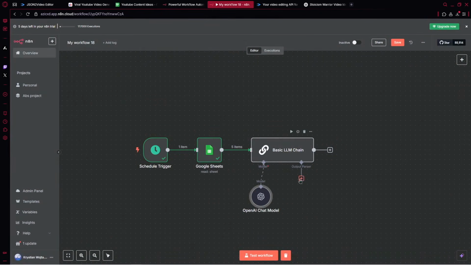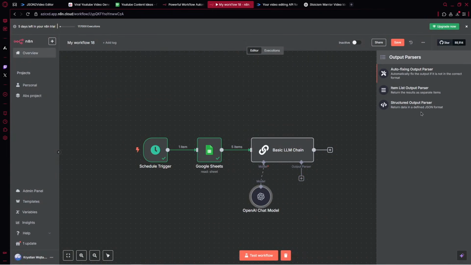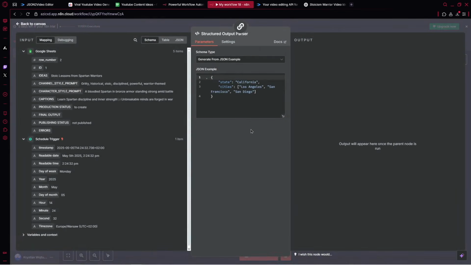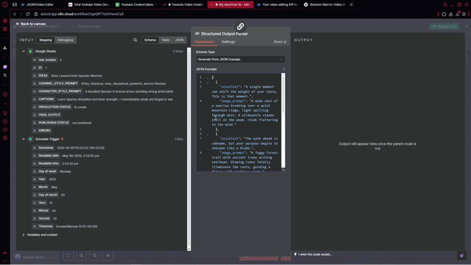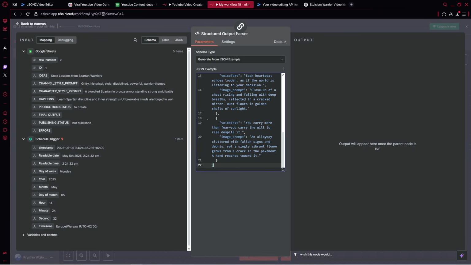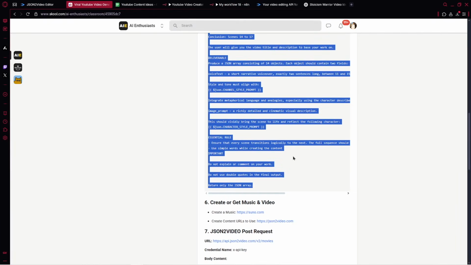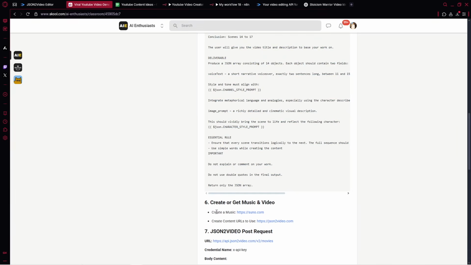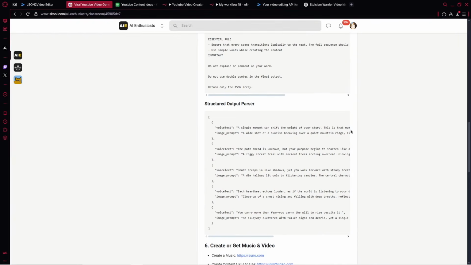And additionally, we need to add output parser. So let's pick the structured output parser, all right? And here let's provide some JSON example. So right here, we specify the format in which we'd like to get the final response. And I forgot to add it inside our community, inside this file. However, let me do this right now. So it's done.